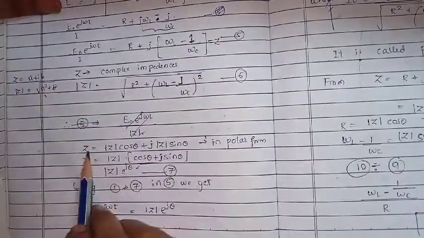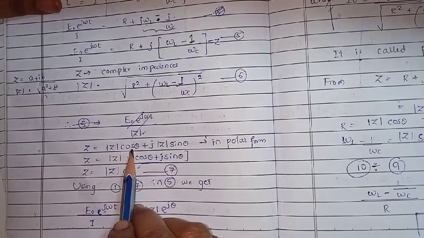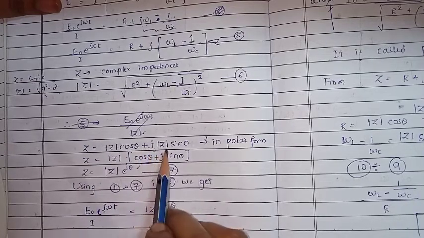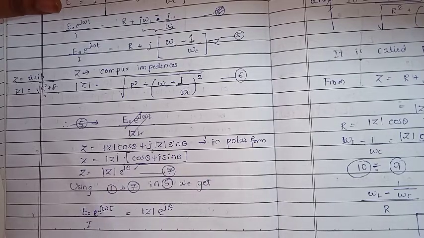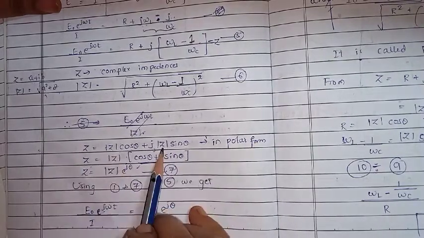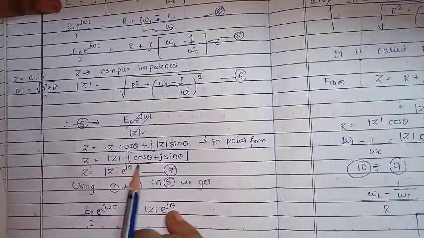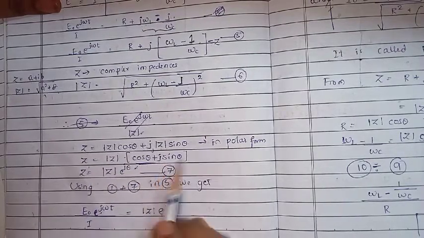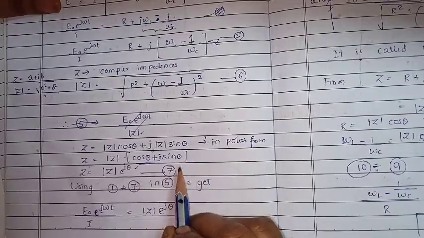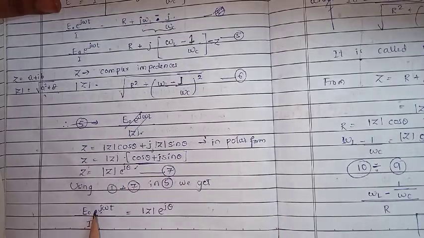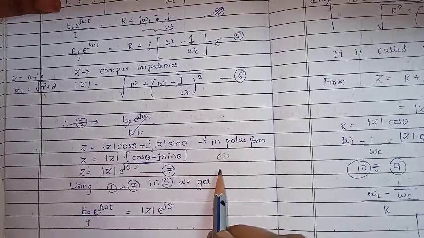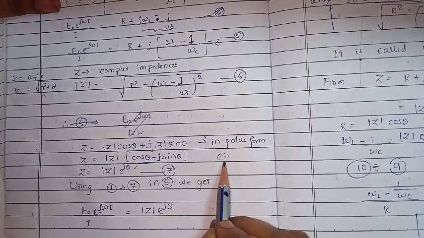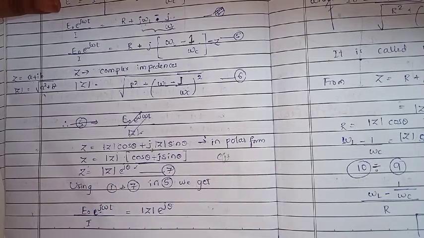Okay, then in the polar form we can write Z as Z is equal to mod Z cos theta plus j into mod Z sin theta. It is in the polar form. Here mod Z is common, so we can write cos theta plus j sin theta, which is e raised to j theta, cis theta. Here we have replaced i by j, so e raised to j theta.